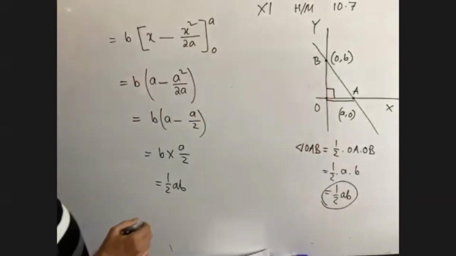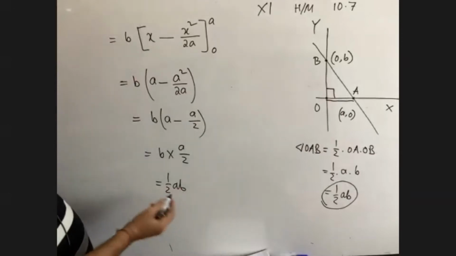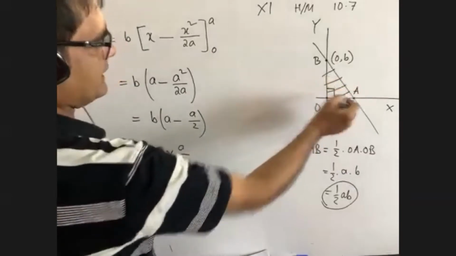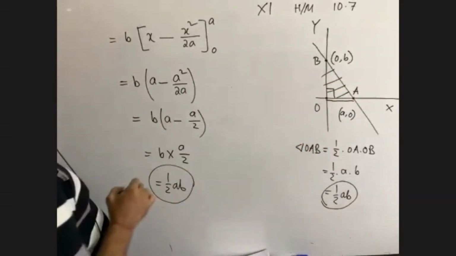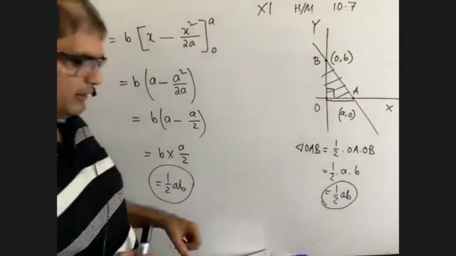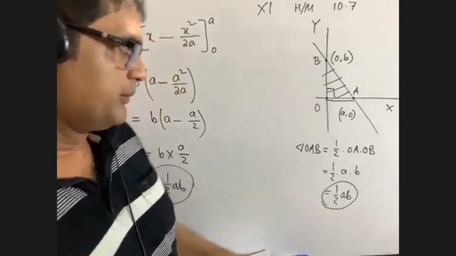And by applying the definite integral formula, we have also got the area of this triangular region as half ab. Okay, I have just tried my level best to make you understand actually what happens here. Is it okay to all? Talk to me, all of you.